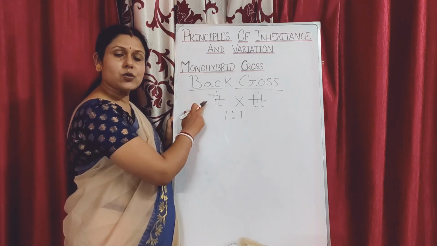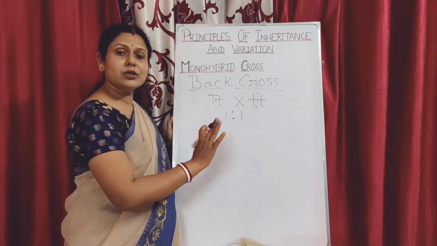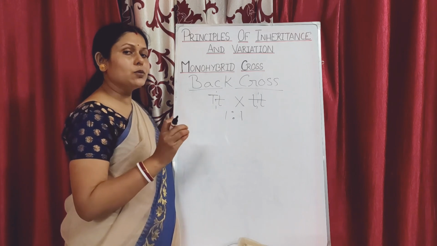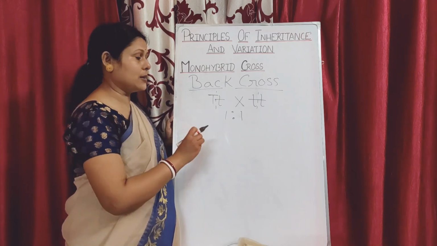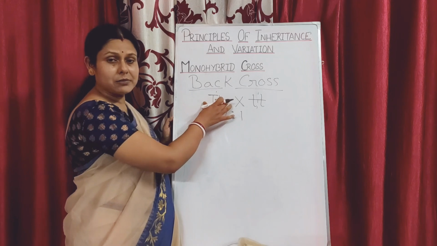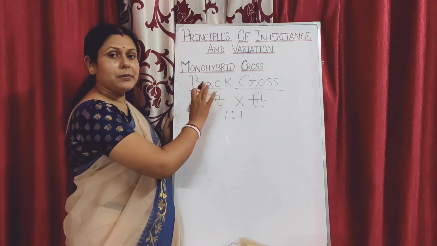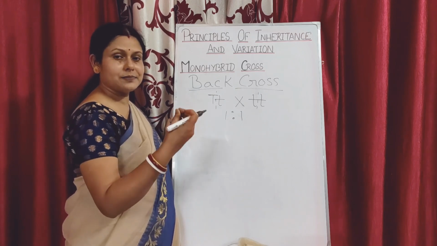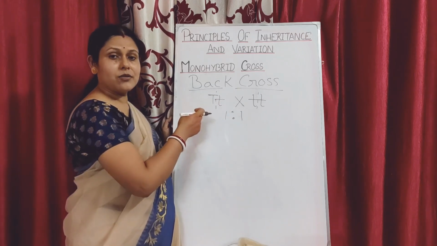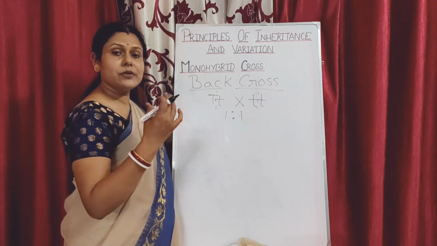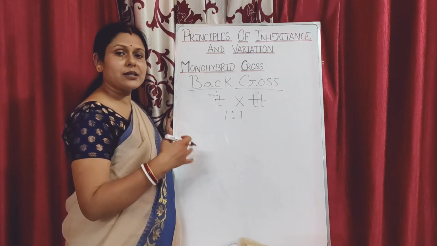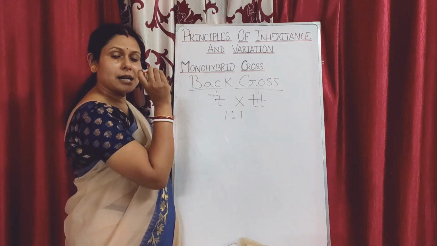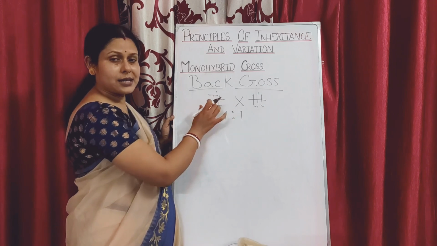But if the individual was homozygous, we had come to know that all the individuals in the F1 generation will be showing the dominant character, and that is how it could be proved whether the organism which we are using as our experimental material is homozygous or heterozygous. But to improve the variety, backcross is not meant for knowing the allelic nature of the individual. It is just to improve the variety of an individual, whether it is a crop plant or a domestic animal. So suppose this individual is having alleles for a particular character, say tallness, as heterozygous.